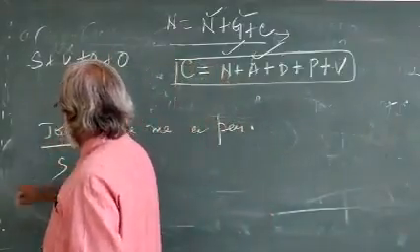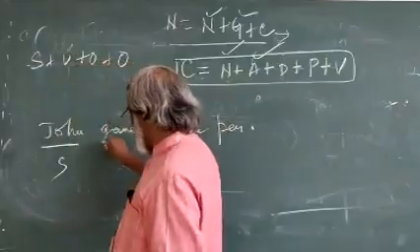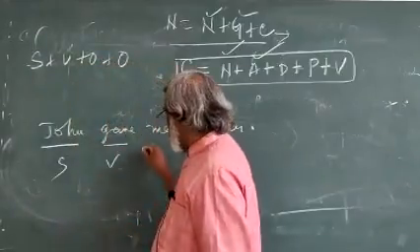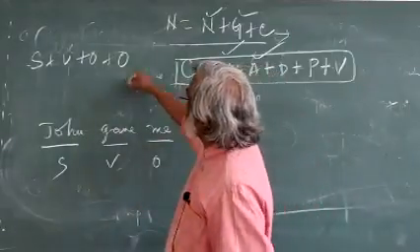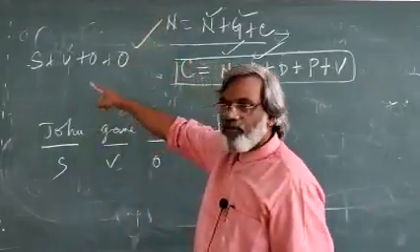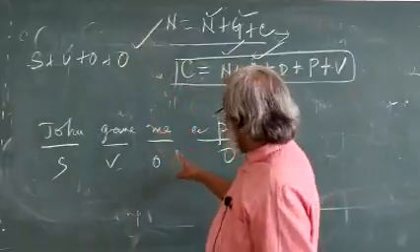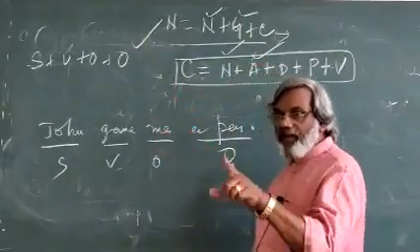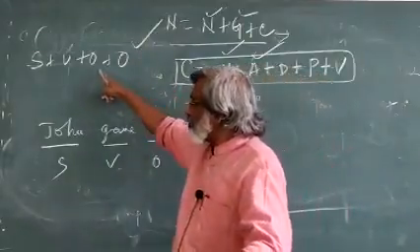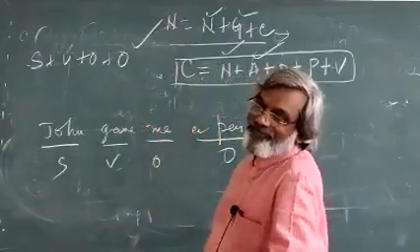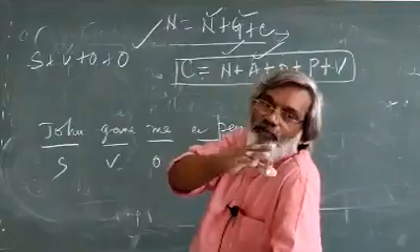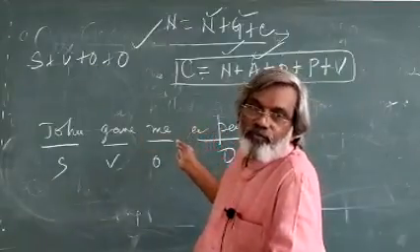You write John, the subject, which is NP; gave, the verb; then you get me, object, and a pen, object. The formula is S plus V plus O plus O, two objects available. Then, once you get two objects, which object is important? Which object is important from these two?